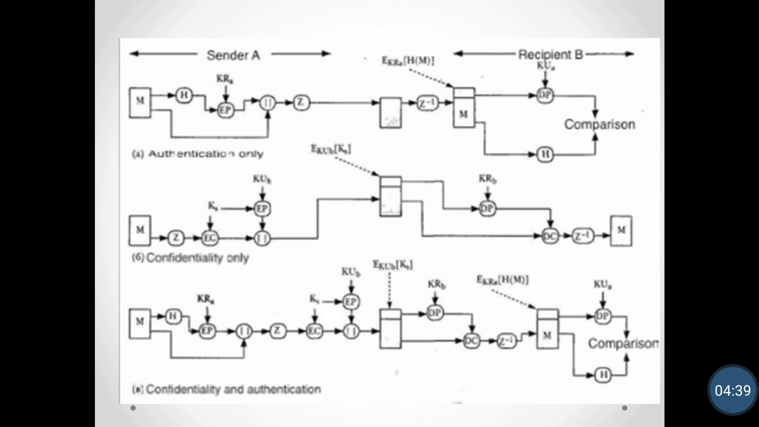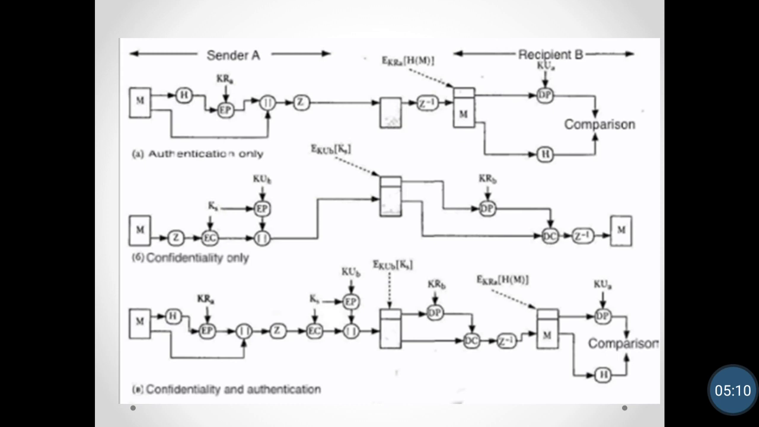Second is for confidentiality. For confidentiality, first we zip our message, then we use a session key, and that session key is encrypted by using the public key of B, and we encrypt that message. At the receiver end, we decrypt that message by using the private key of B and unzip that message to get the original message. The first two diagrams are for authentication and confidentiality.